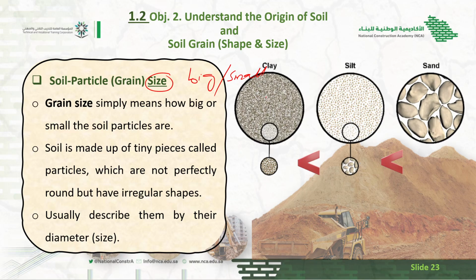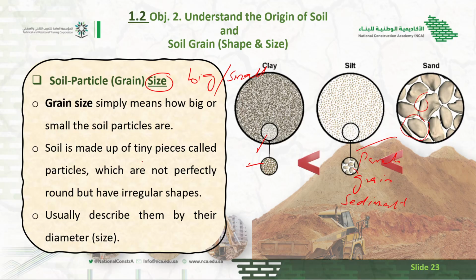So now you can say this is the whole soil and I zoom in or exaggerate this portion. These are the particles of size of clay, this is a particle of silt and this is sand. So you can see from this graph the particle of clay is very small as compared to the silt and sand. So grain size simply means how big or small the particle size is. Our soil is made of teeny pieces. Each one particle is called what? Particle. Each small piece is called a particle. Some of the time it is called grain and some of the time it is called sediment.